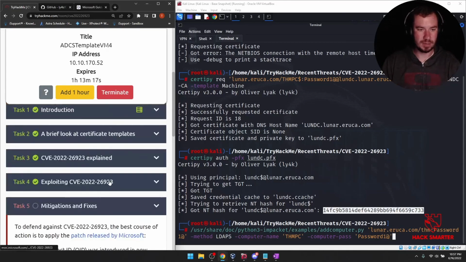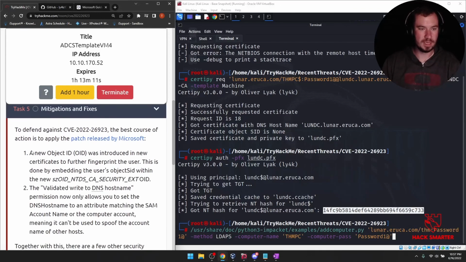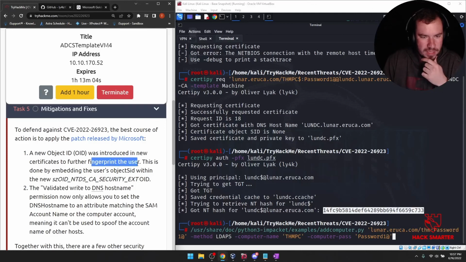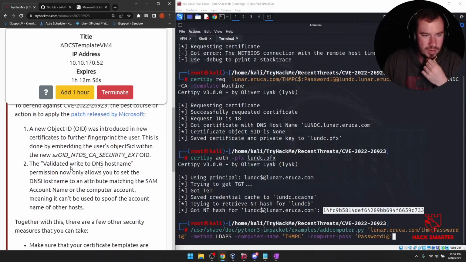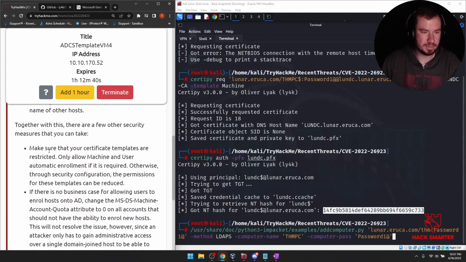Mitigation and fixes. Let's just glance through here. To defend against this, the best course of action is to apply the patch released by Microsoft. And so how does it fix it? One, a new object ID was introduced in new certificates to further fingerprint the user. This is done by embedding the user's object SID within the new certificate. And two, the validated right to DNS hostname permission now only allows you to set the DNS hostname to an attribute matching the SAM account name of the computer account, meaning it can't be used to spoof the account name of other hosts. Together with this, there are a few other security measures you could take.